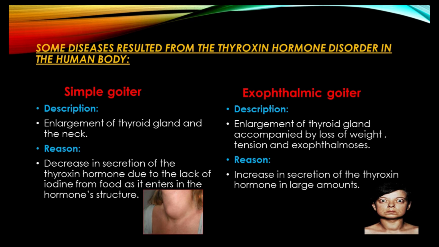This disease is due to an increase in the secretion of the thyroxine hormone in large amounts. And as you know, thyroxine hormone helps in burning food in the food assimilation process inside your body. So when this hormone increases in secretion, this will cause burning huge amounts of food in the form of energy. So this will make us lose weight quickly.